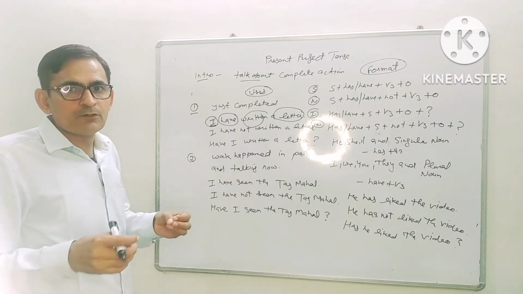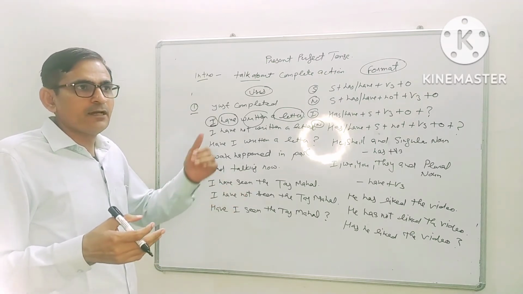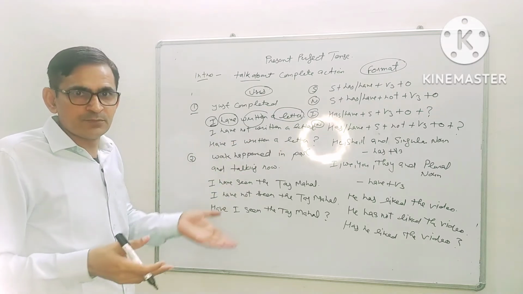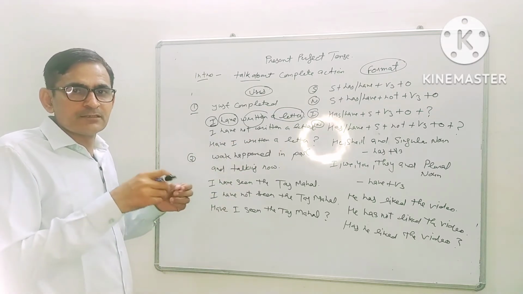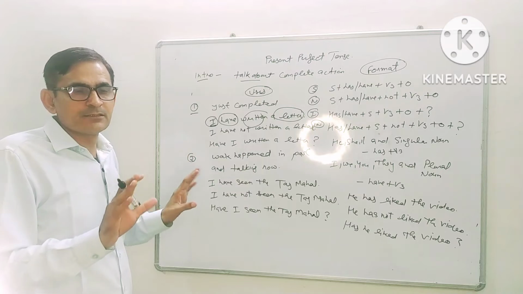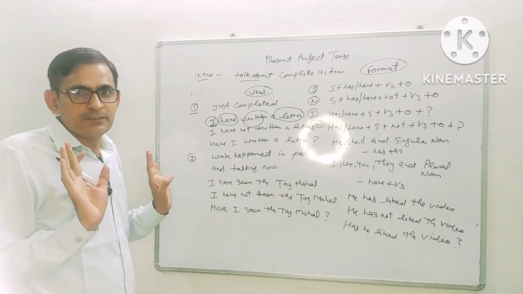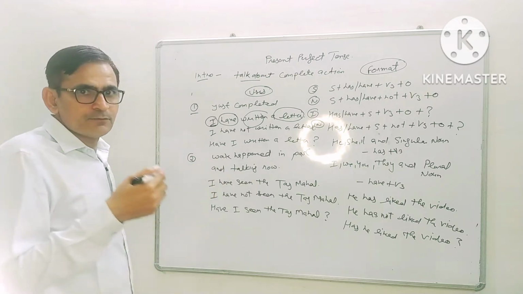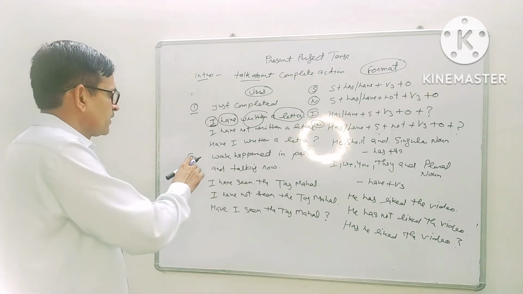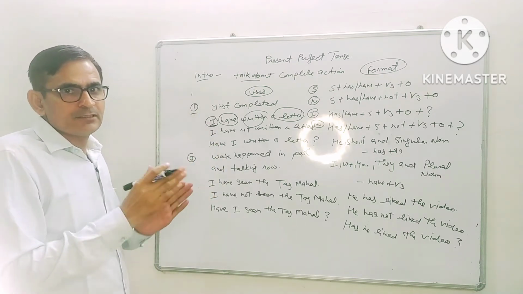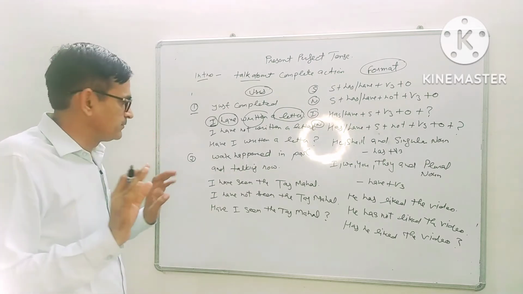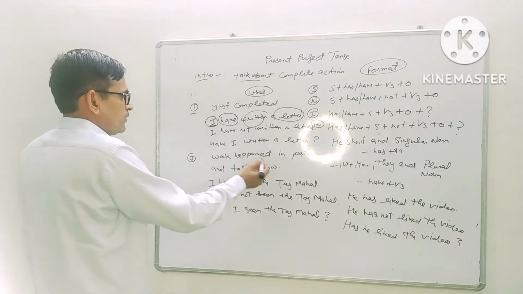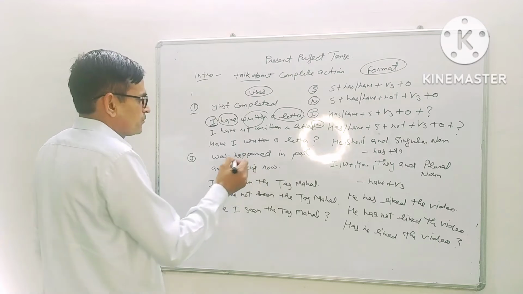So when we talk about a complete action, an action that happened in the past, like two years back, and we are talking about that action this time, a complete action we went and we saw it, and the work is finished. So here we will put has, have, and the third form of verb after the subject. The work happened in the past and we are talking about it now.